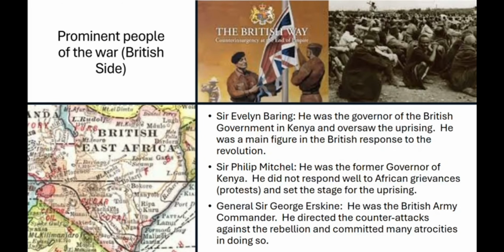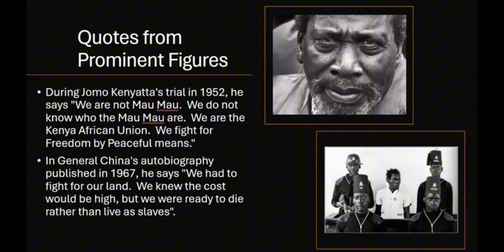These are the main prominent figures on the British side of the uprising. Sir Evelyn Baring was the governor of the British government in Kenya. He oversaw the uprising and he was the main figure in the British's response to the revolution. Sir Philip Mitchell was the former governor of Kenya. He did not respond well to African grievances, which set the stage for the uprising. General Sir George Erskine was the British Army commander. He directed the counterattacks against the rebellion and committed many atrocities in doing so.